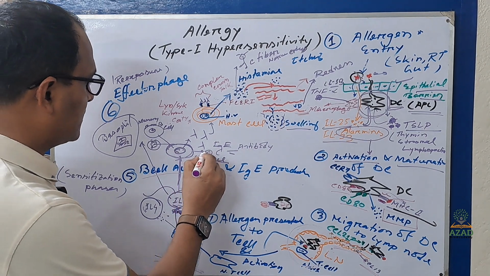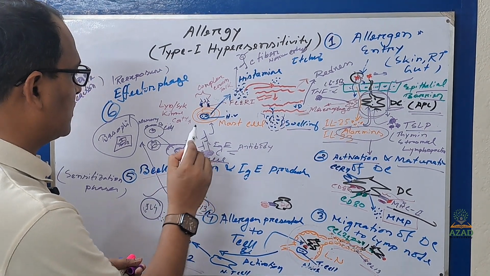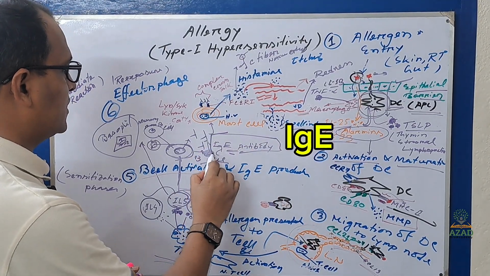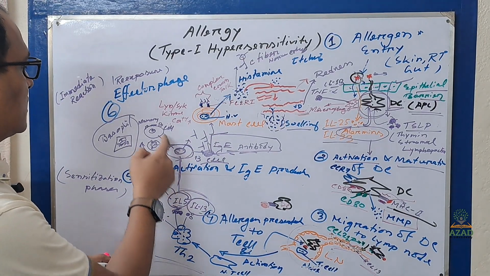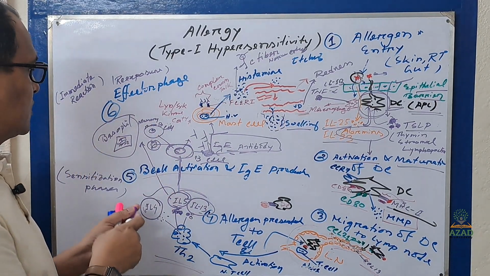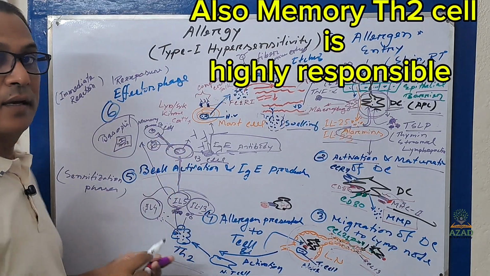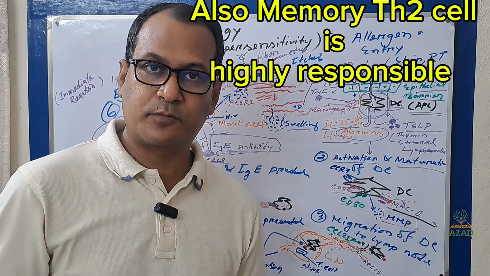The plasma B cell will produce antibody, that is IgE antibody. And that B cell can also convert into memory B cell. This is the main cause of allergy on further exposure.